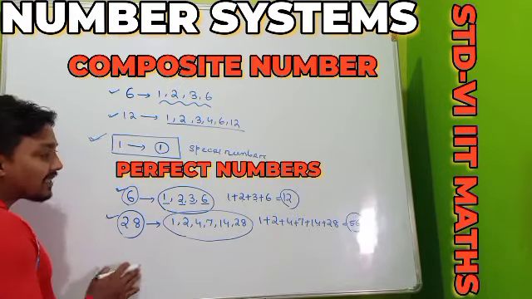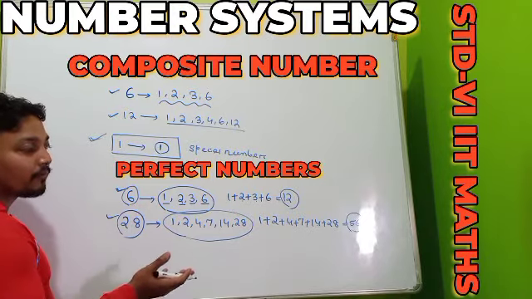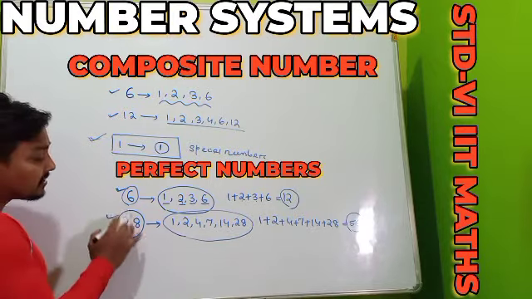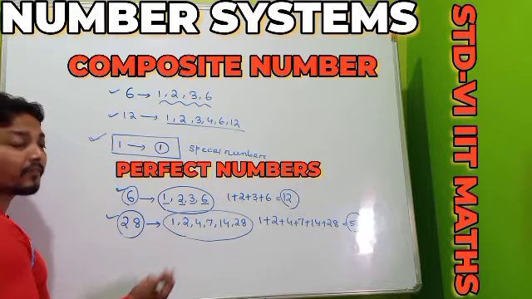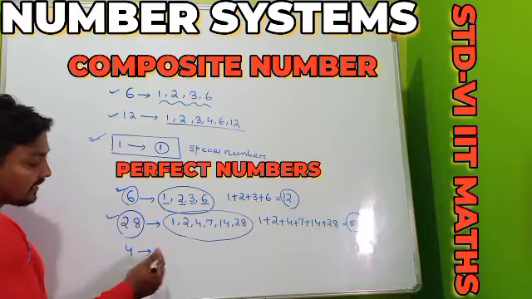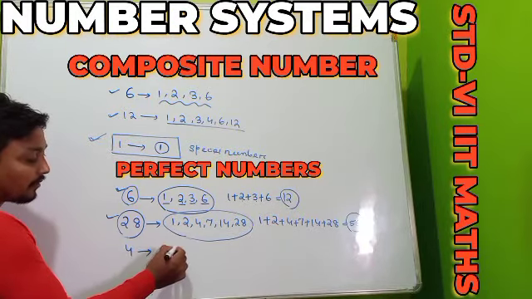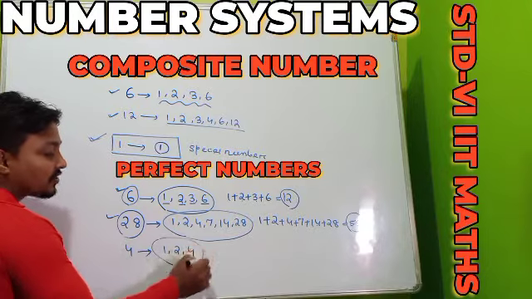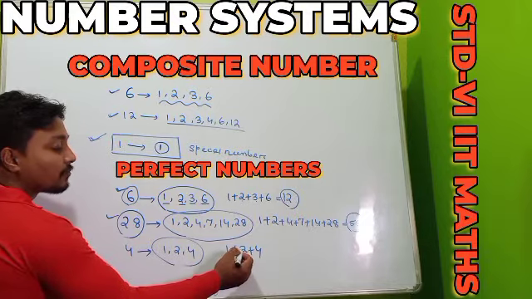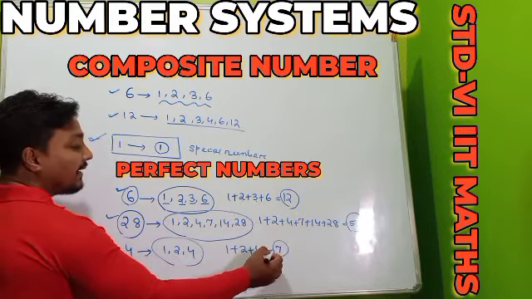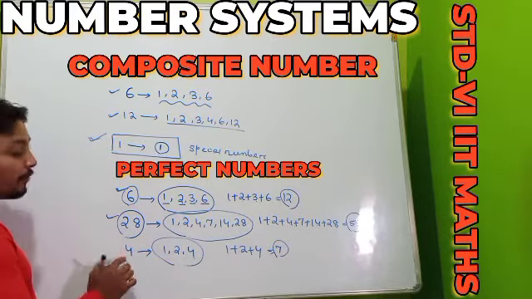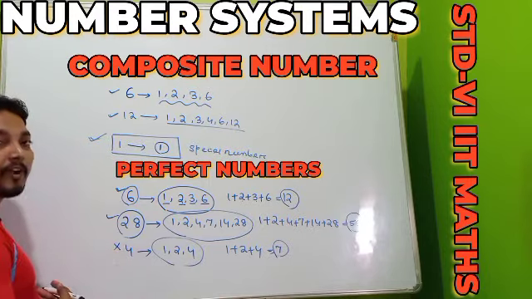See, one may think, sir, you have chosen two numbers, both numbers are perfect numbers. Is there any number which is not a perfect number? Apart from 6 and 28, whatever number you check, are they all perfect numbers? See, not a perfect number: here it is 4. Its factors are 1, 2, 4 and the sum of the factors is 1 plus 2 plus 4, it is 7, which is not double of 4. So this one is not a perfect number.